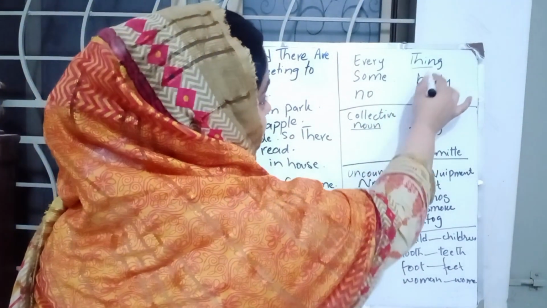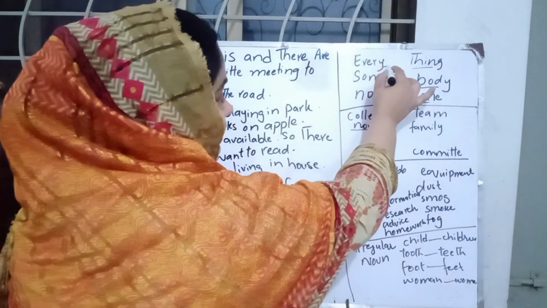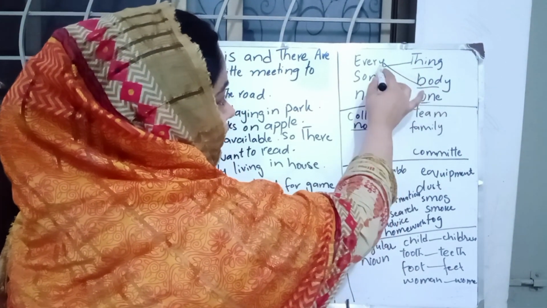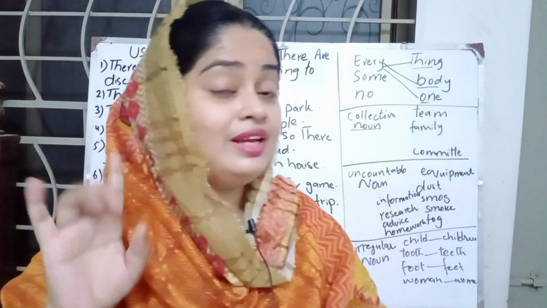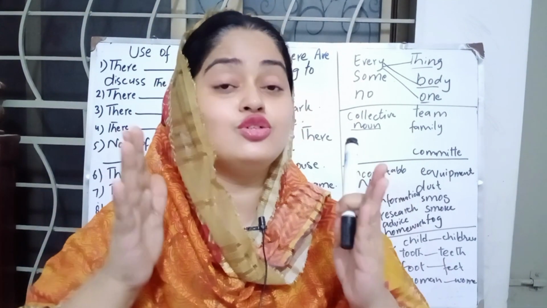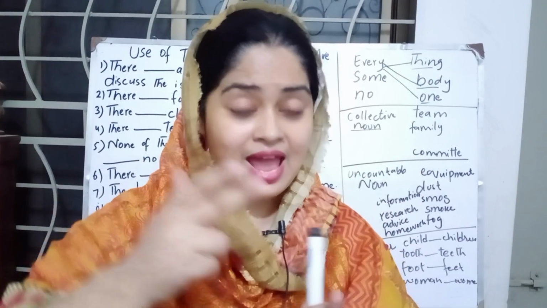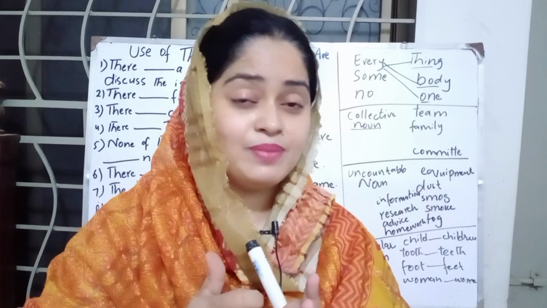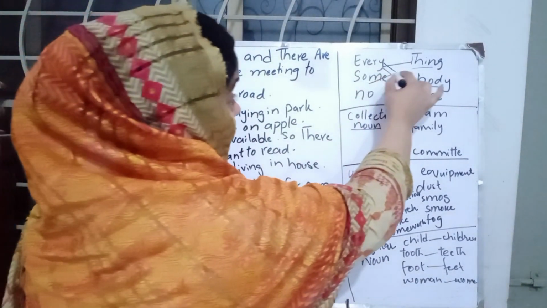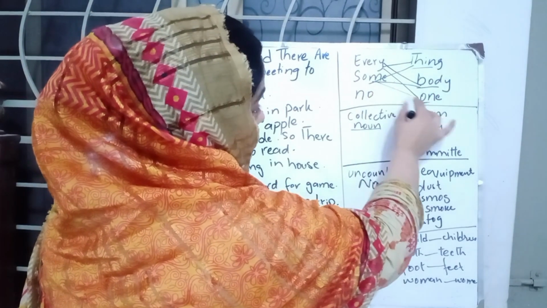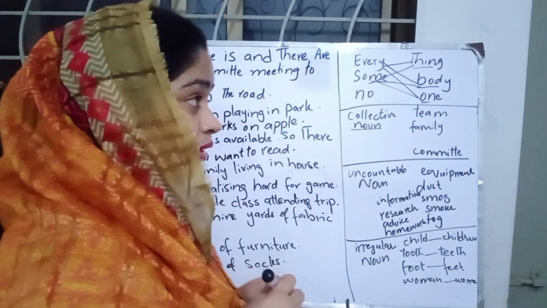If there is thing, body and one. For example, everything, everybody, everyone. It means you are discussing, you are pointing only one person. Next, something, somebody, someone, nothing, nobody and no one.